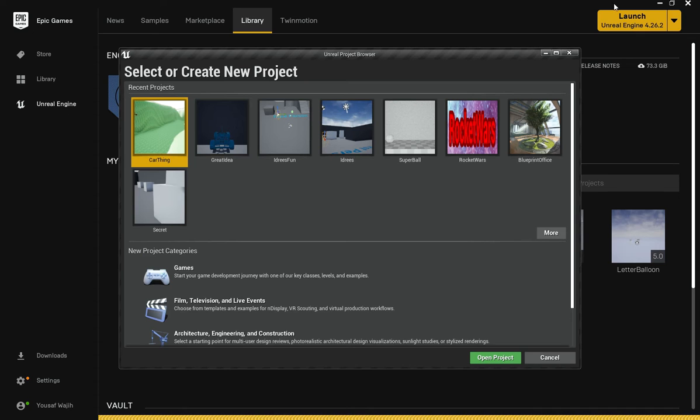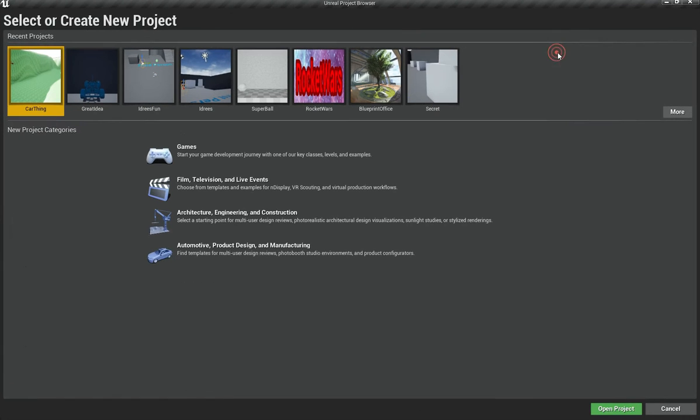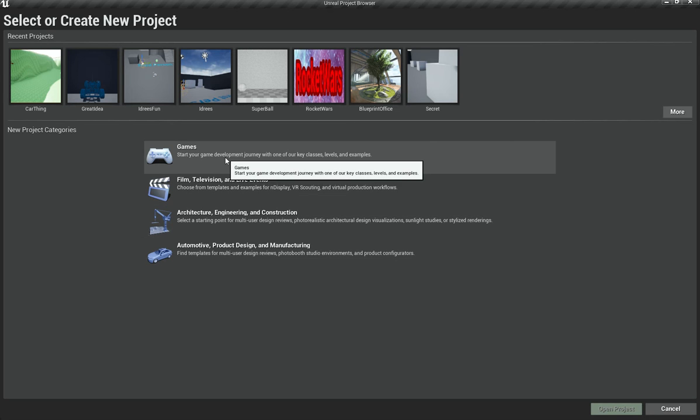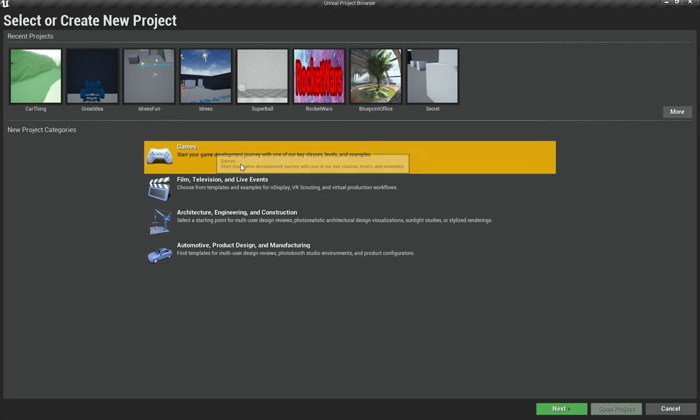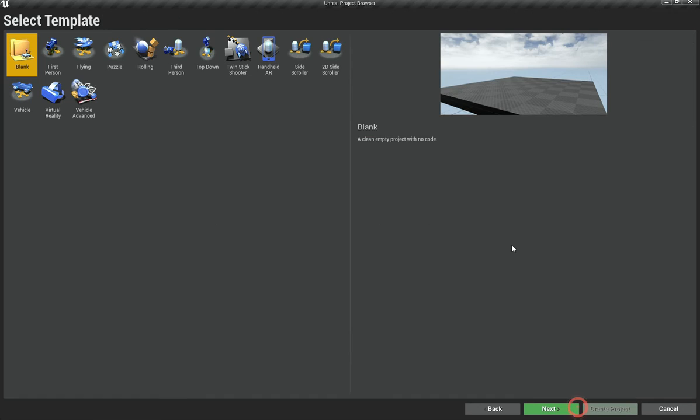And once Unreal Engine has opened up, you can see it's showing my recently opened projects here, and up here there is an option to create a new project. Now in here you can see there are a bunch of different categories, but obviously we want to create a game. So all you need to do is select games and hit next. Now you can see it will ask you to select a template. Unreal Engine provides a variety of templates.